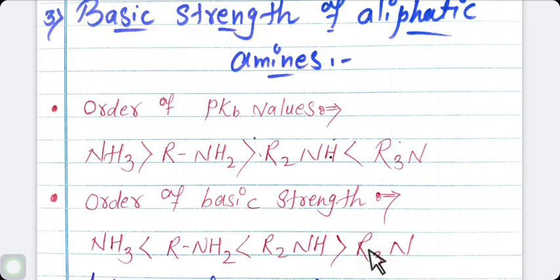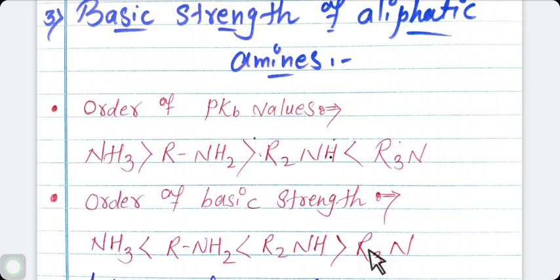So basic strength increases as we move from ammonia to primary amine and from primary amine to secondary amine. But basic strength decreases as we move from secondary amine to tertiary amine. So the basic strength and the corresponding pKb value depend upon the position of equilibrium. The greater the stabilization of the conjugate acid, the more on the right side the equilibrium will lie, and the stronger will be the base and the smaller will be its pKb value.